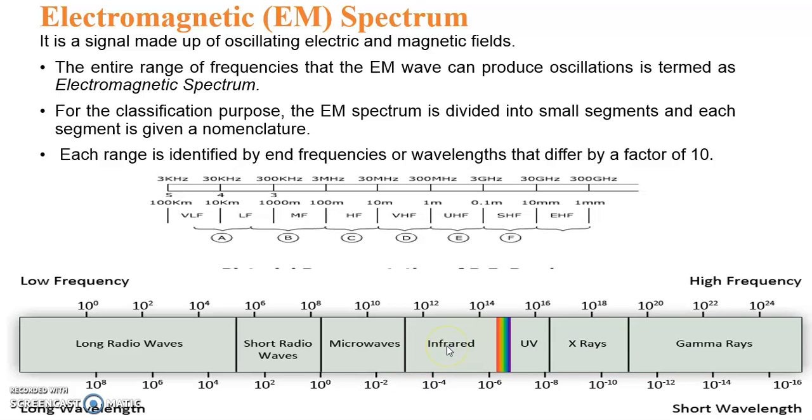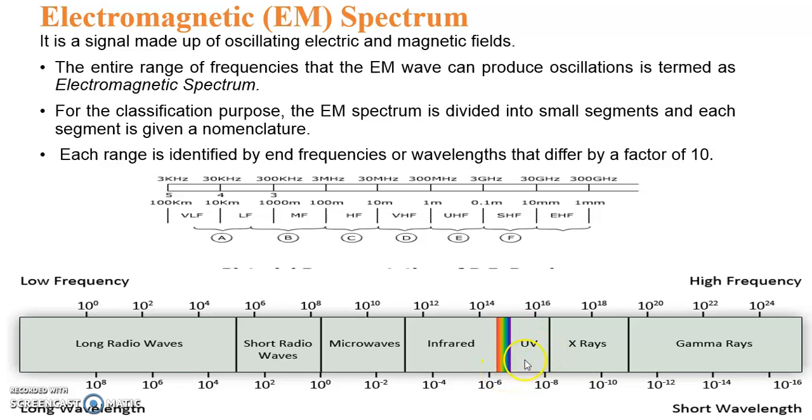The infrared frequency range covers from 300 gigahertz up to 430 terahertz. And then the visible light range is from 430 terahertz up to 770 terahertz.